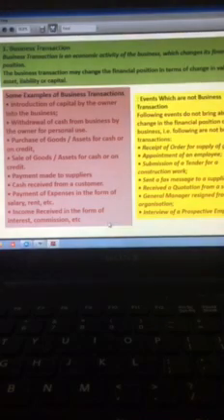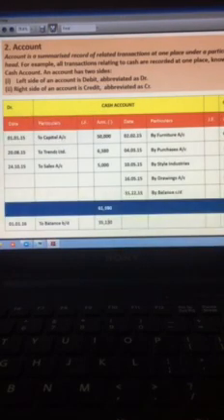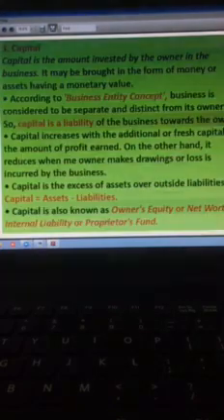The first one was regarding business transaction, which is related to economic activity since it changes the financial position of the enterprise. Then I gave you some examples related to business transactions. Second was account. I told you it is T-shaped. It has a debit side and a credit side. Account is a summarized record of related transactions under one particular head as shown in the cash account.